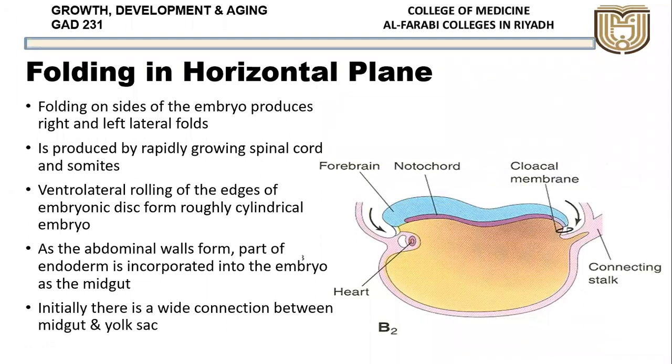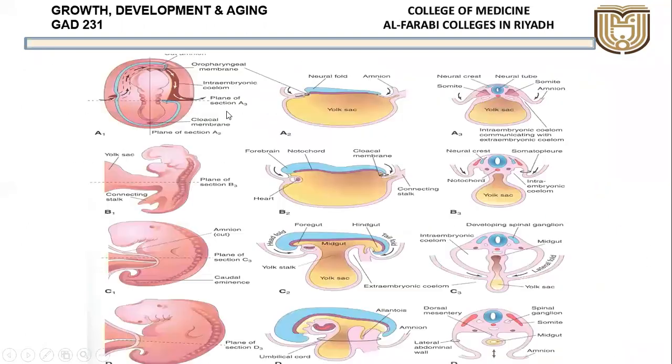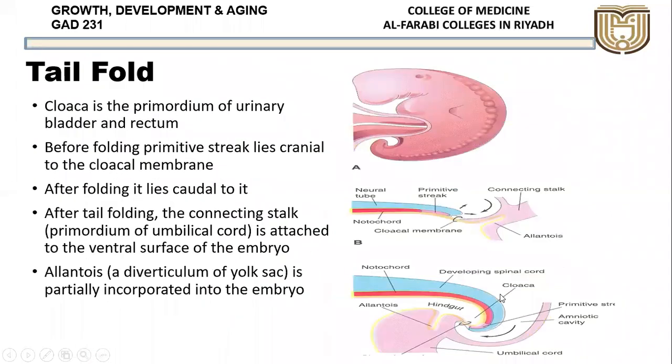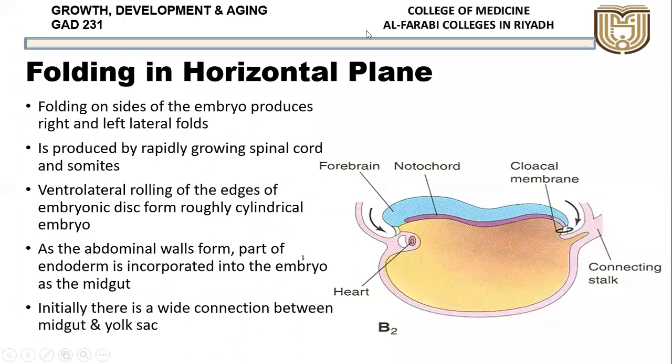Now the folding in the horizontal planes on the sides. Folding on the sides of the embryo produces right and left lateral folds, as we saw. If we go back to this picture, on the sides, if you see here, it is producing the right and left lateral folds. Now they start moving inwards. So that is called the folding in the horizontal plane. It is produced by rapid growing spinal cord and somites.